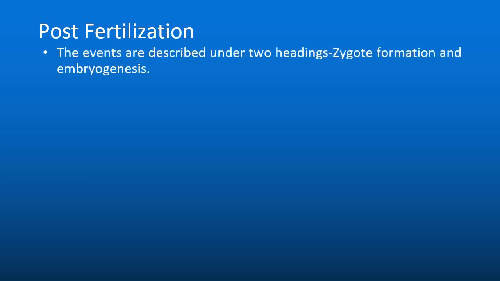After the fertilization, now we'll discuss post-fertilization events, in which zygote undergoes a series of events and forms embryo, and this process is called embryogenesis.